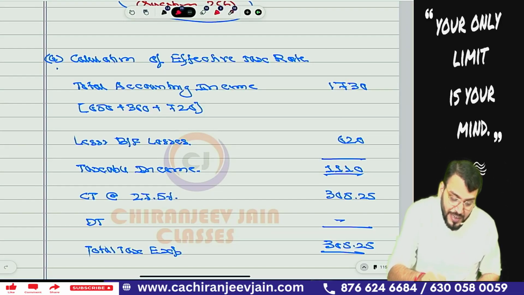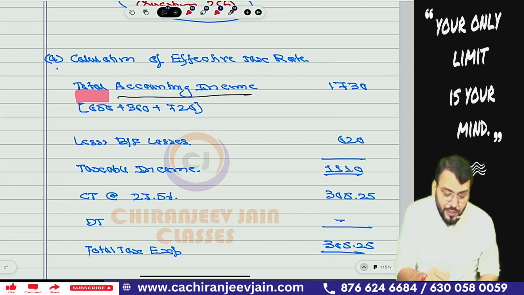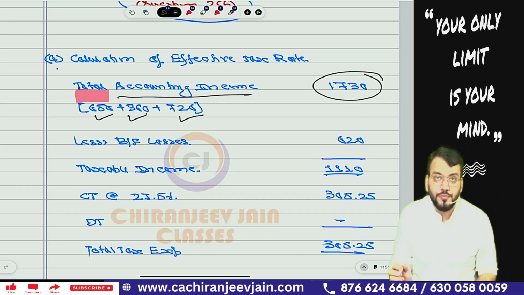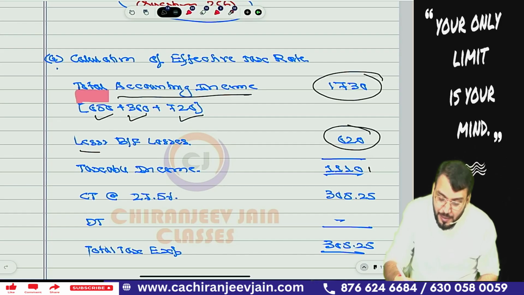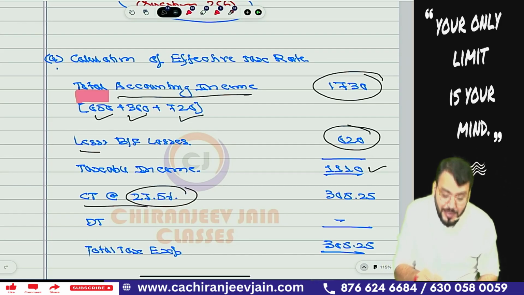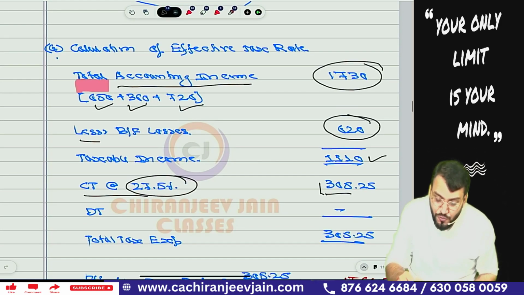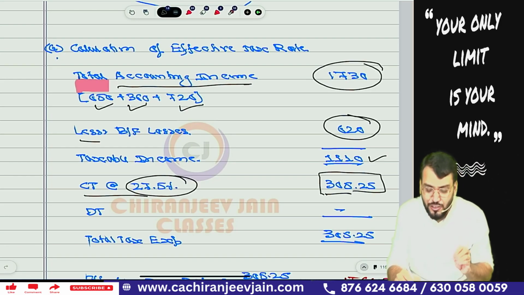How to calculate effective tax rate? First we need to find out total accounting income. Total accounting income is 650 plus 360 plus 720, that is 1730. Then we need to find out current tax. So we'll deduct brought forward losses, that is 620 lakh. This becomes taxable income. Current tax will be 27.5%, that is 305.25. This becomes your current tax.